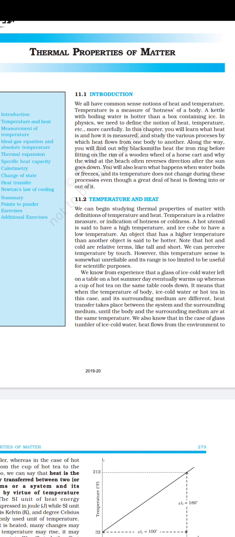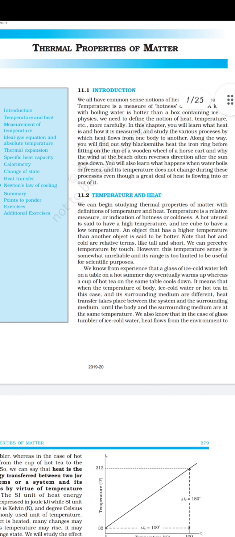And temperature is the degree of hotness, that is, how hot or how cold a body is can be measured, and that is considered the temperature. So it is just the degree of hotness, or a measurement of the hotness of a body. That is the difference between heat and temperature: temperature is the measurement of the heat, and heat is a form of energy that gets transferred.